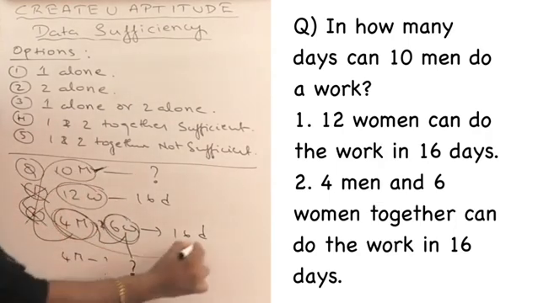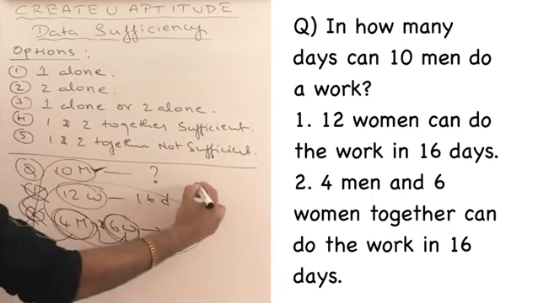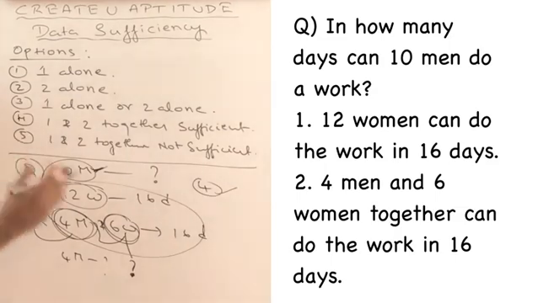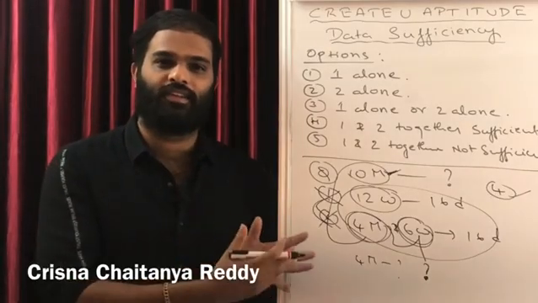So I have to take the data given in both of them. So my answer will be option 4. That means 1 and 2 together is sufficient to answer the question. Individually they are not sufficient, but together they are sufficient. So this is how you have to answer these kind of questions.